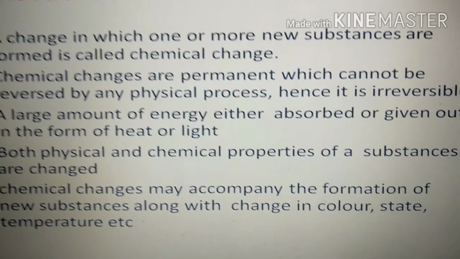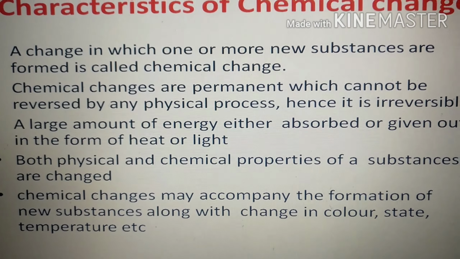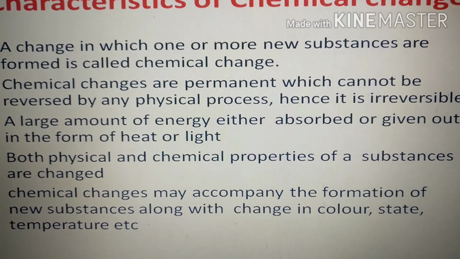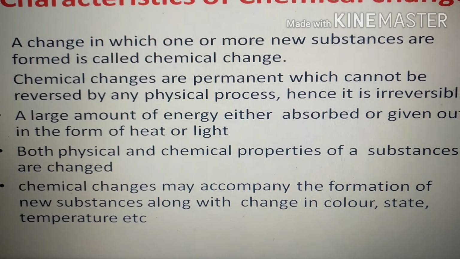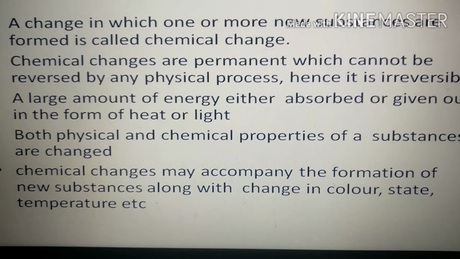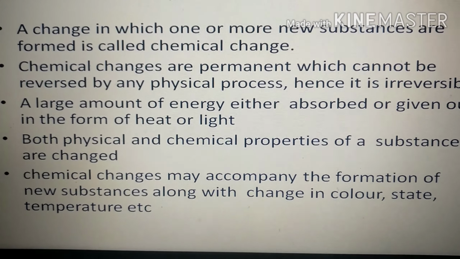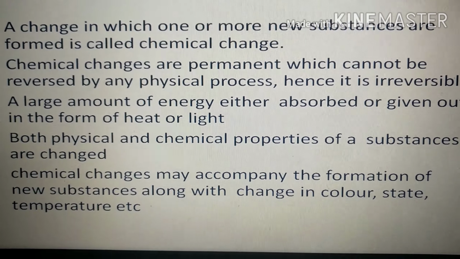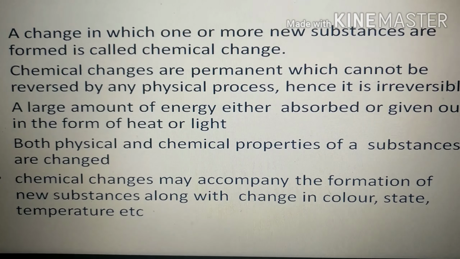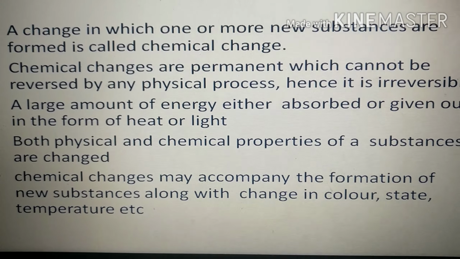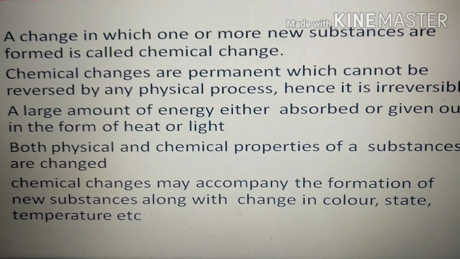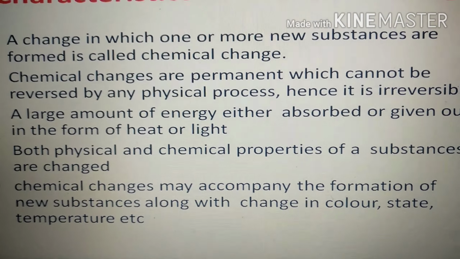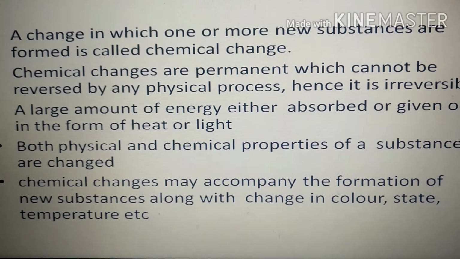In a chemical change, not only the physical properties but even the chemical composition of a substance is changed. So here, along with the formation of new substances, we saw a change in color, state, temperature, etc. So we can clearly say that chemical changes may accompany the formation of new substances along with a change in color, state, etc.